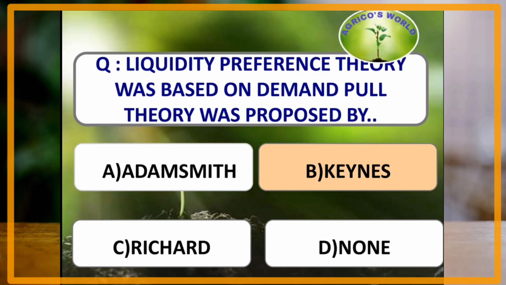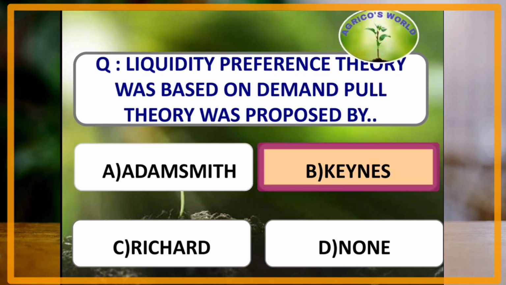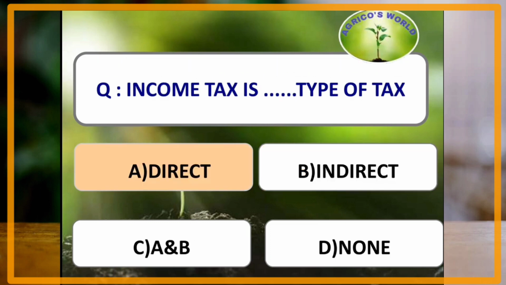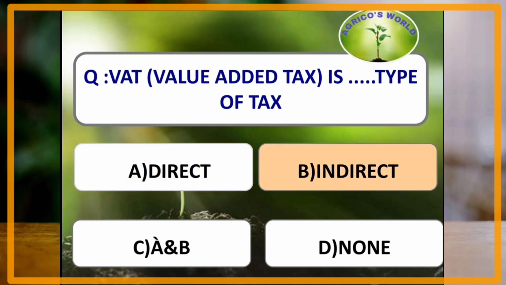Liquidity preference theory was based on demand pull theory and it was proposed by Keynes. Income tax is which type of tax? Income tax is a direct type of tax. VAT, value added tax, is which type of tax? Value added tax is an indirect type of tax.